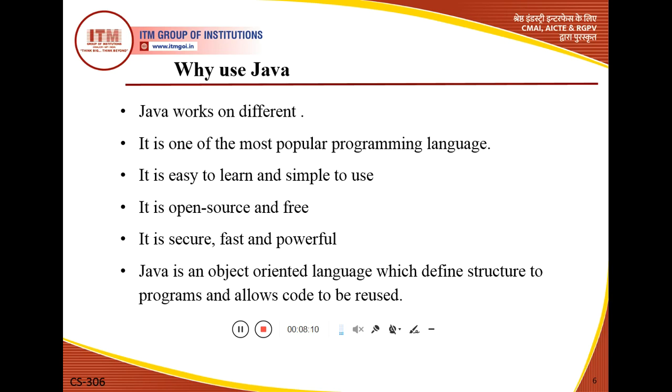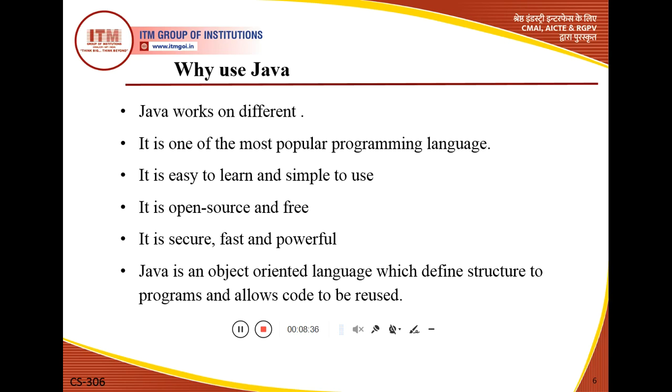Now the most important point of why we use Java is that it is a secure, fast and powerful programming language. Java is an object oriented language which gives structure to programs and allows code to be reused.